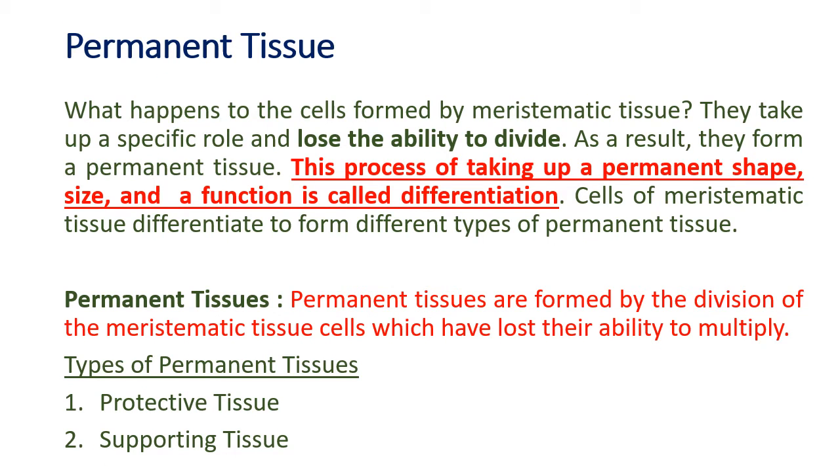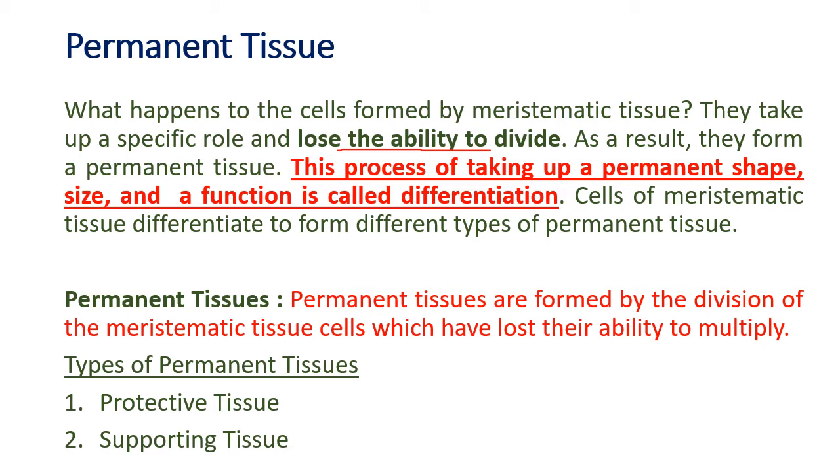That was meristematic. Now we go to the permanent tissue. Permanent tissue is the tissue which has now lost the ability to divide. They don't divide. So when meristematic tissue divides, the top part remains meristematic because it will further divide. But the bottom part becomes a permanent tissue. So permanent tissue means they lose the ability to divide. So now they will not divide any further. As a result, it forms a permanent tissue. And this process of acquiring a permanent shape, size and function is called differentiation. So by differentiation, the meristematic tissue has become a permanent tissue.